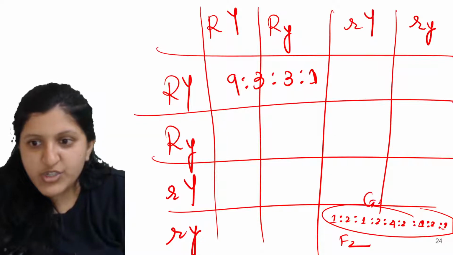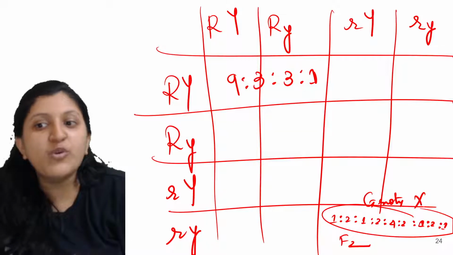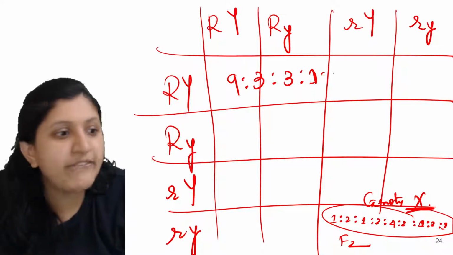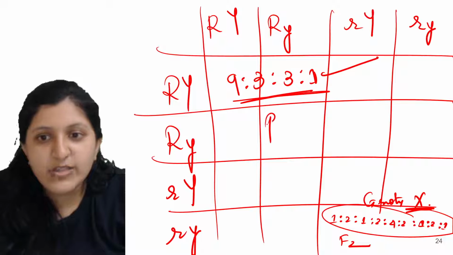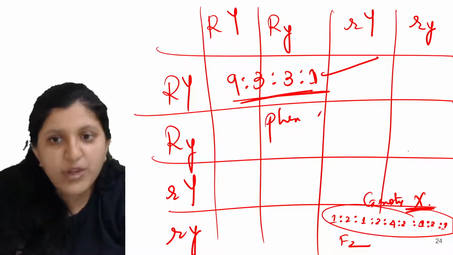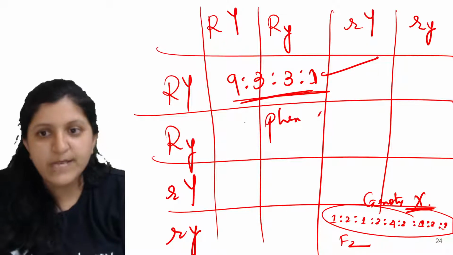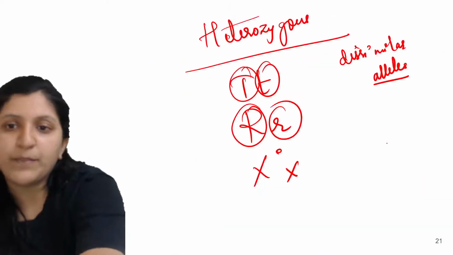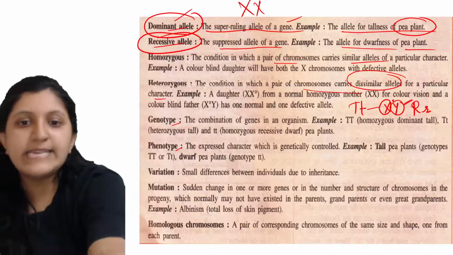This is the genotypic ratio, which they usually won't ask anyway. But the phenotypic ratio they'll ask. So after you make a combination of these genes, you will get that phenotypic ratio. Alright, so let's have a look at this.